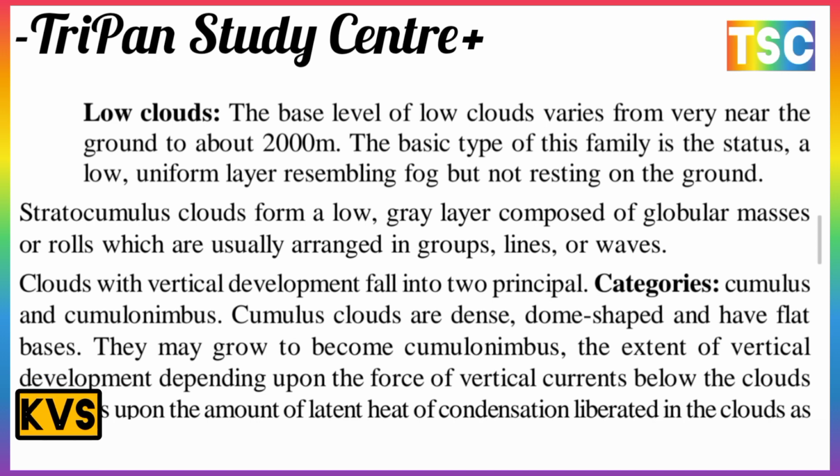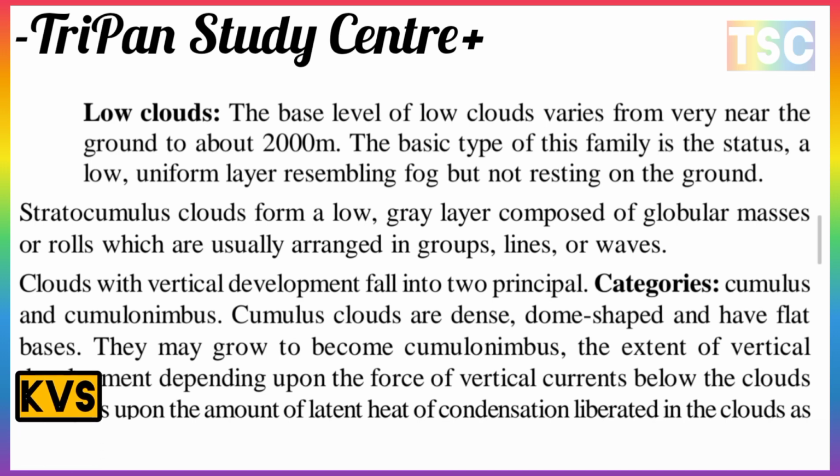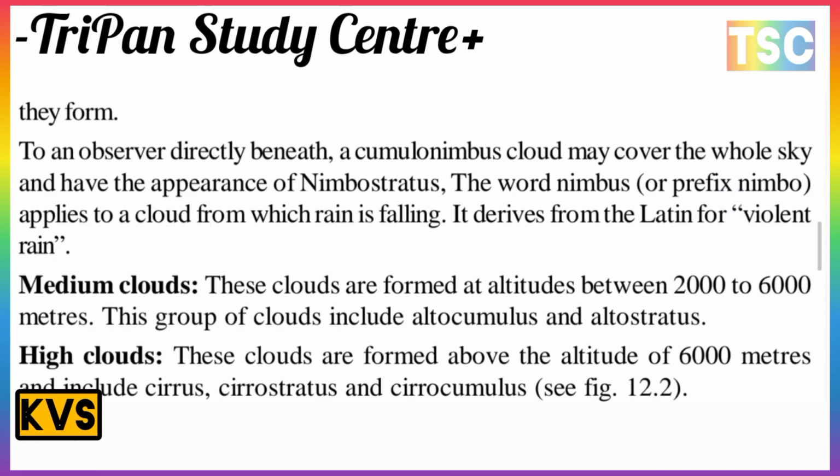The clouds with vertical development fall into two principal categories, cumulus and cumulonimbus. The cumulus clouds are dense, dome-shaped and have a flat base, and they may grow to become cumulonimbus. They consist of vertical development depending upon the force of vertical currents below the clouds as well as upon the amount of latent heat of condensation released into the cloud as they form.